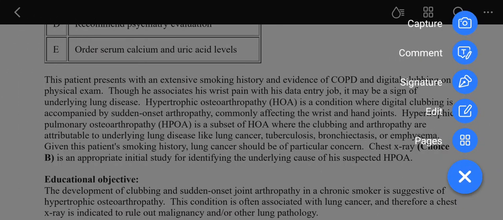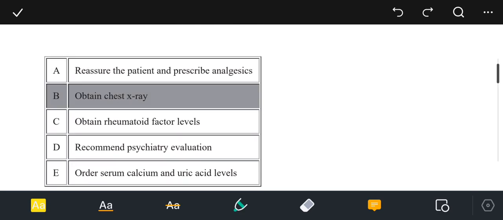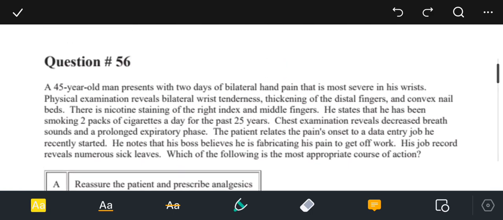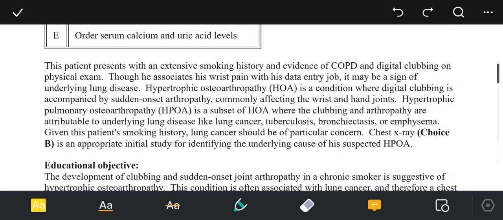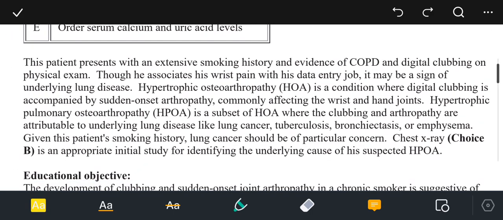Last time we were discussing question number 56. I'm sorry for the abrupt closure of the video. So now let's continue. The patient presents with extensive smoking history and evidence of COPD and digital clubbing on the physical examination.